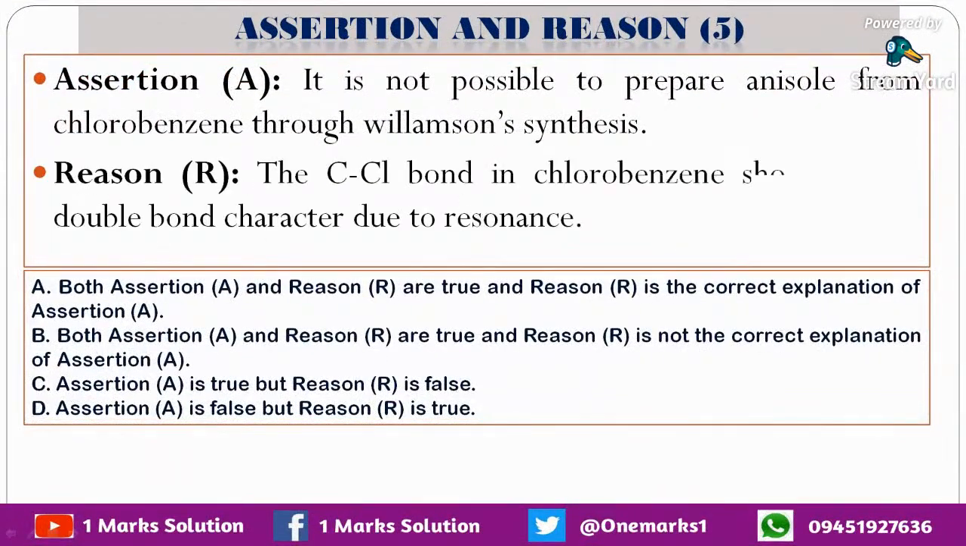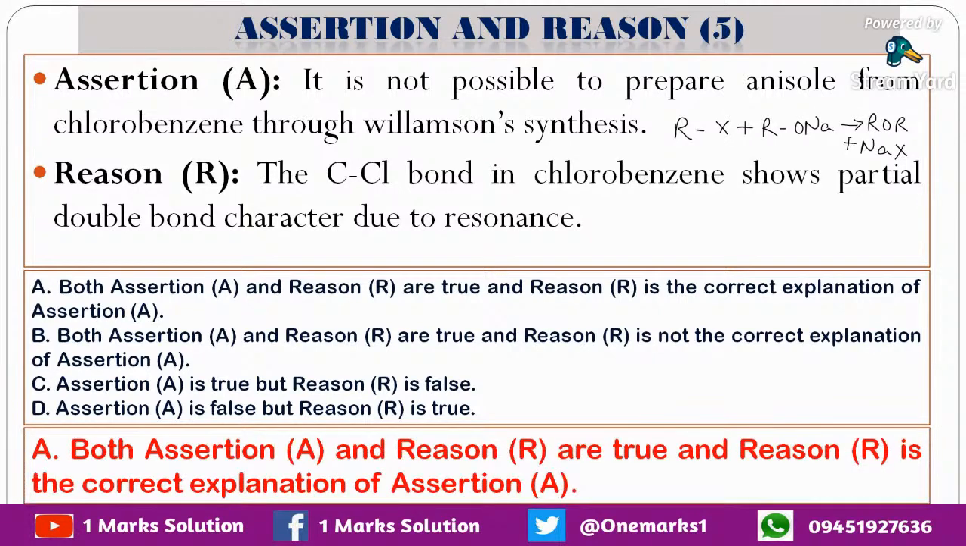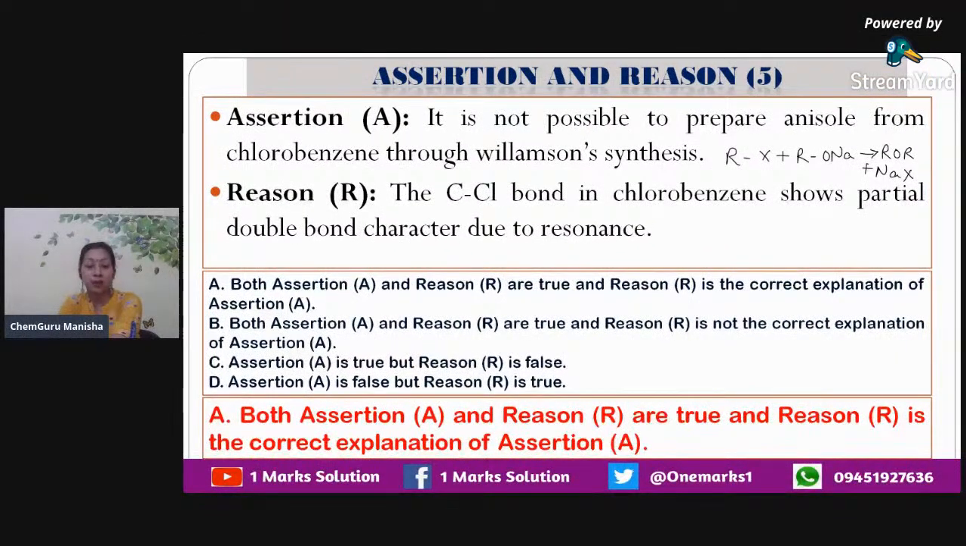The fifth statement that we have is: it is not possible to prepare anisole from chlorobenzene through Williamson synthesis. Now, Williamson synthesis is a simple RX plus RONa reaction, and you get ROR, with NaX being formed. Now, the reason is the C-Cl bond in chlorobenzene shows partial double bond character due to resonance. So there is resonance happening, and the assertion here is true. The reason here is true, and it completely explains the assertion. Since the resonance is happening in chlorobenzene, the breakage of the bond is not feasible.